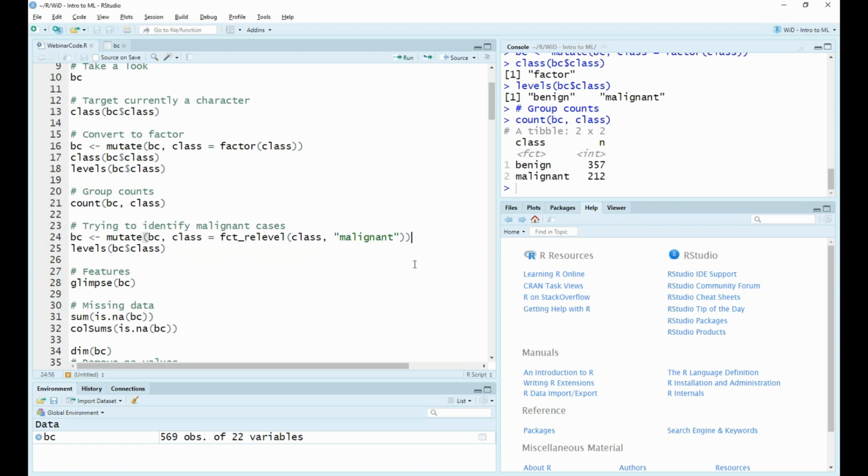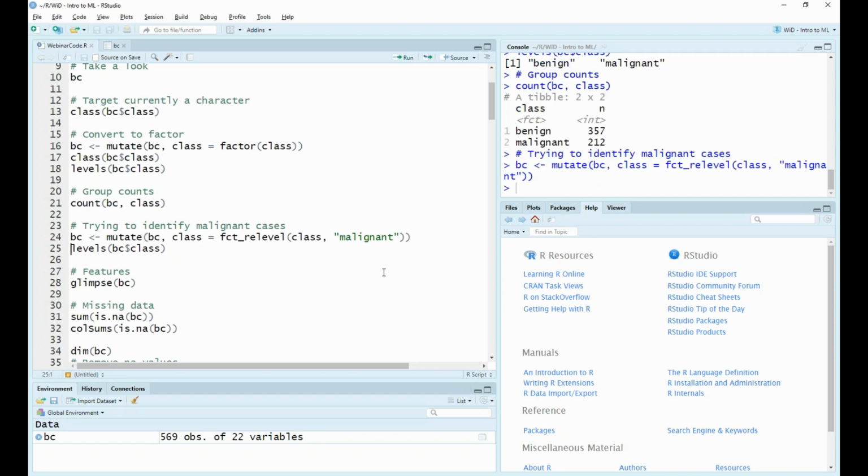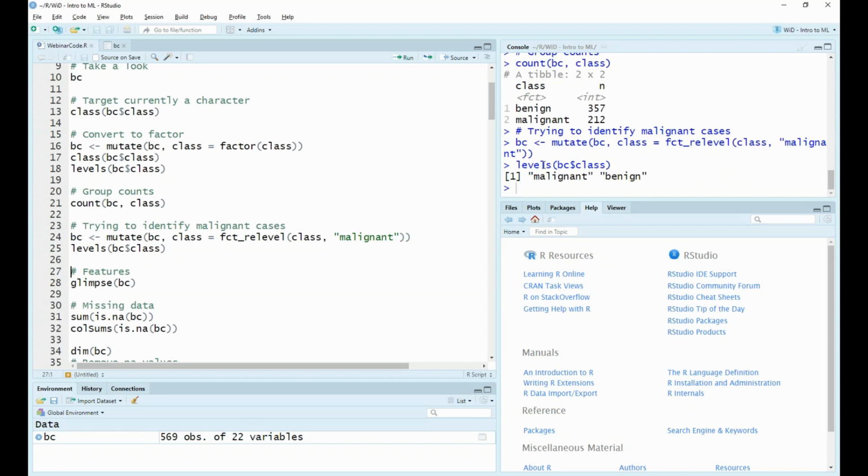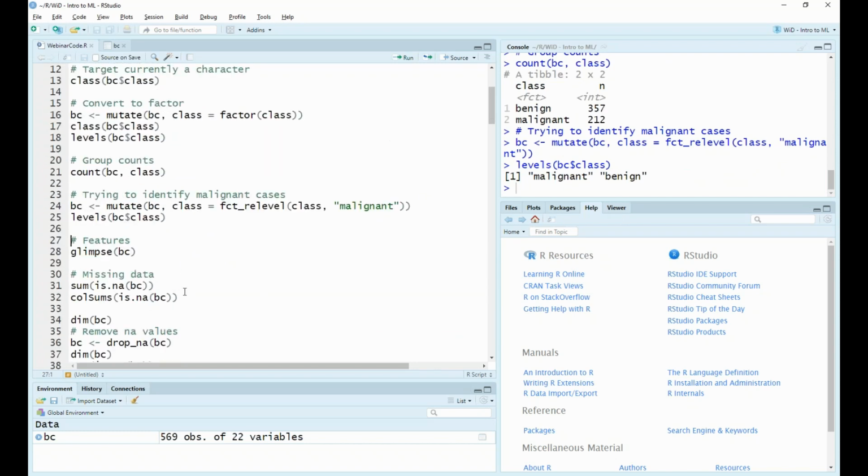So we need to relevel our factor. And we can do this using the fct_relevel function from the forcats package. And running this, we can now see that our levels have been updated so that malignant is the first level. So great, now we have our target variable in the right format. We're ready to go and use this.